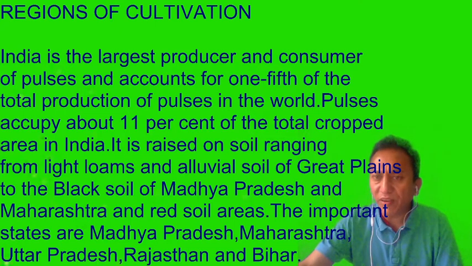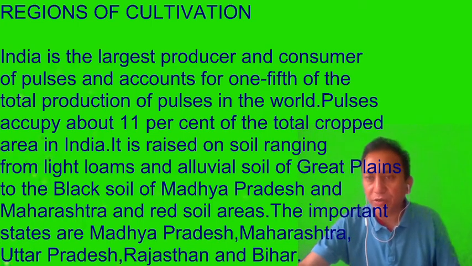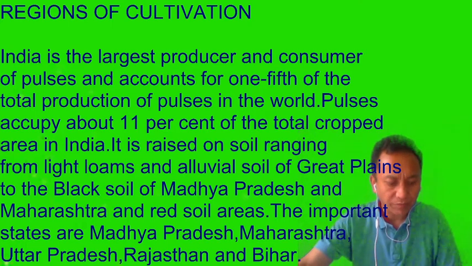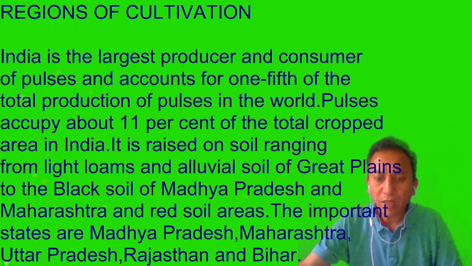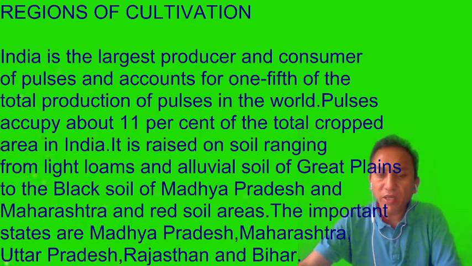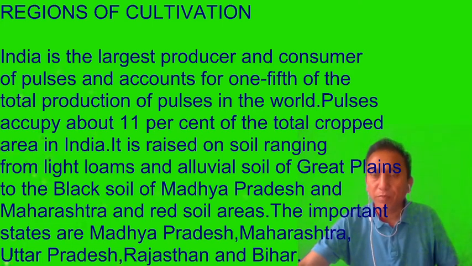Pulses occupy about 11% of the total cropped area in our country. So in the total area that has been cultivated in our country, pulses comprise about 11%. It is raised on soil ranging from light loams and alluvial soil of the Great Plains to the black soil of Madhya Pradesh and Maharashtra and red soil areas.